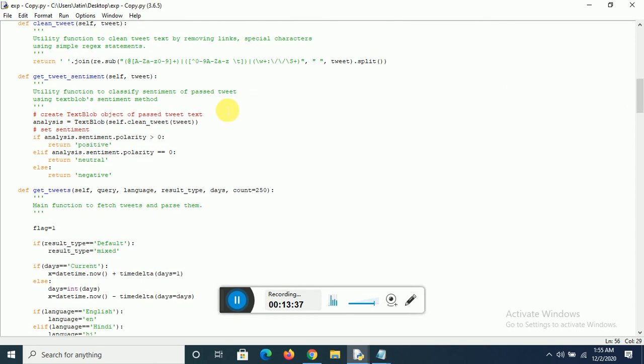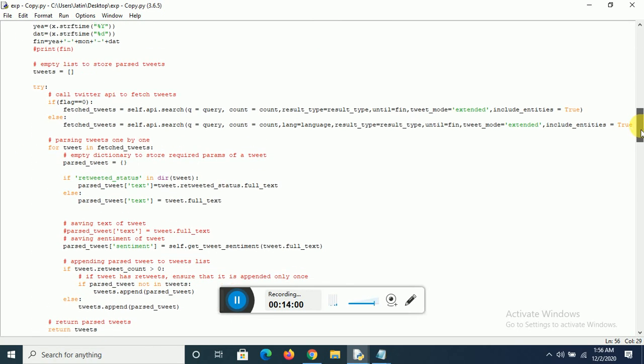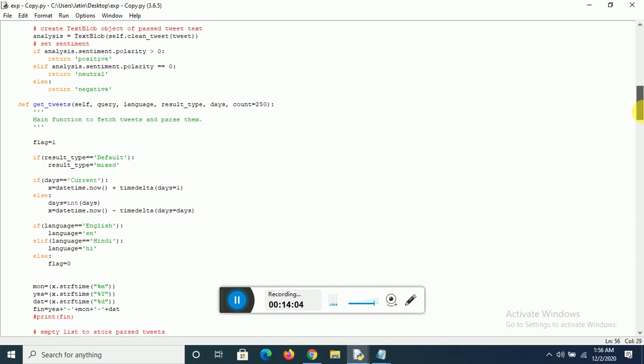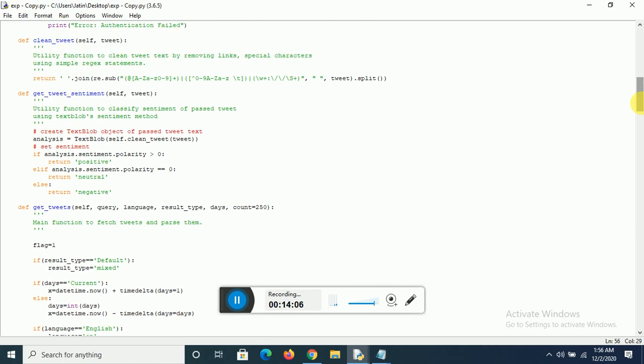This is the get sentiment of the tweet, a utility function to classify the sentiment of a parsed tweet using the TextBlob sentiment method. We create a TextBlob object of the parsed tweet text: analysis equals TextBlob of self.clean_tweet. Here we have passed the tweet.full_text, which contains the full text of the tweet.